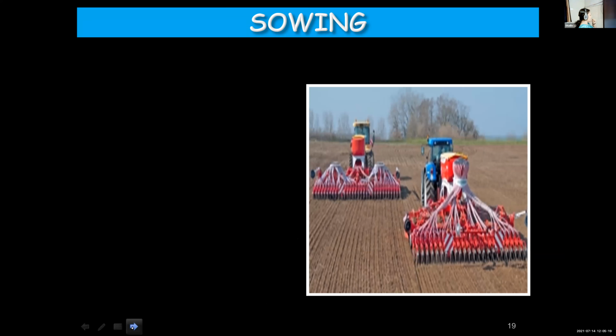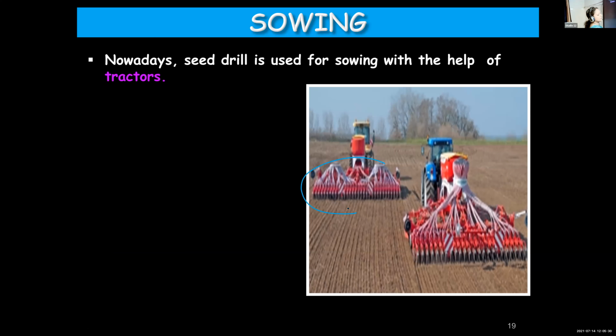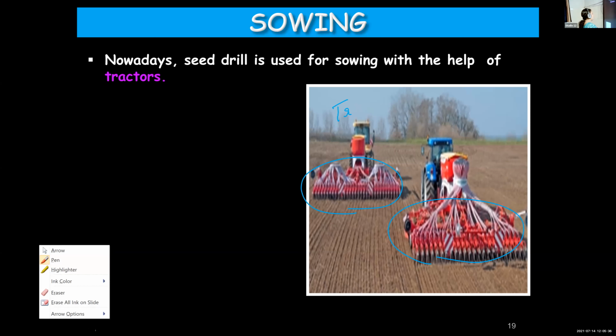I will show you the previous slide again. So this one is the seed drill, and the seed drill is attached to a tractor. Where did we learn about tractor earlier?